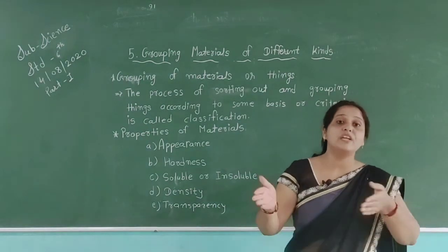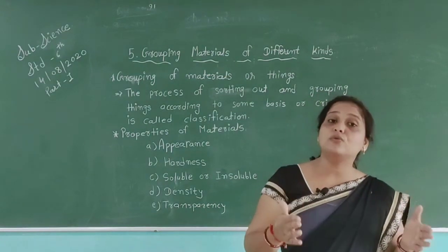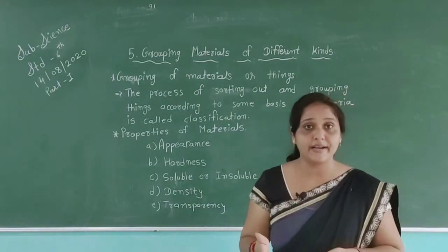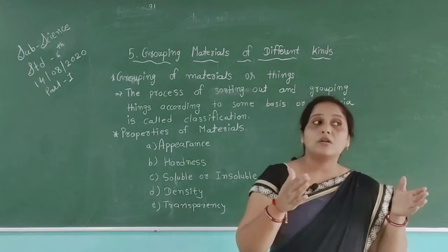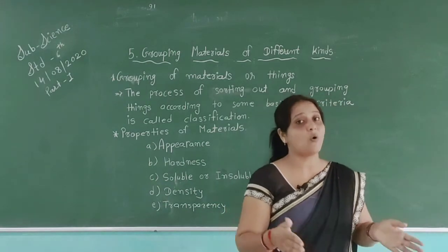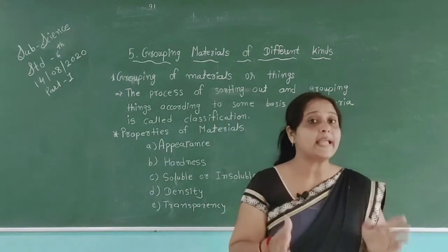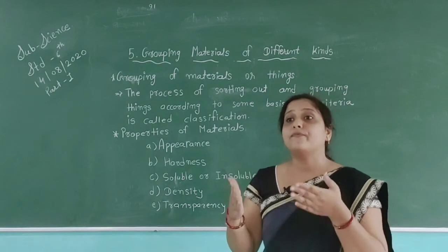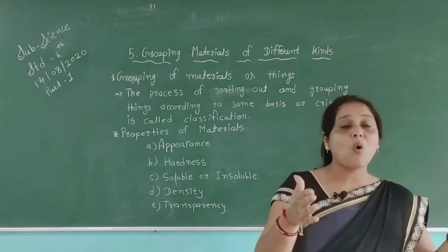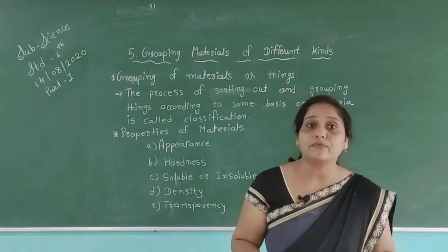Everything which we use at our home, outside our home, and in our life, we use different types of things to survive. All things have different properties. As I have said, we have some living things and non-living things. We can see living things and non-living things on the earth. In our surroundings, we can see many things, and all things have different properties. It is not possible to find two things of exactly the same type. All things are different from each other in their size, their color, and their shape.